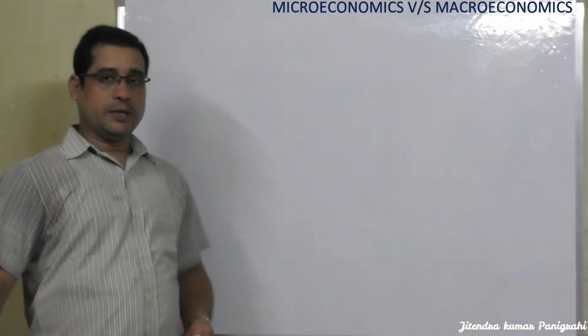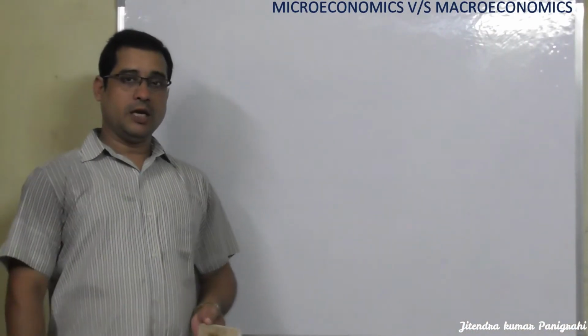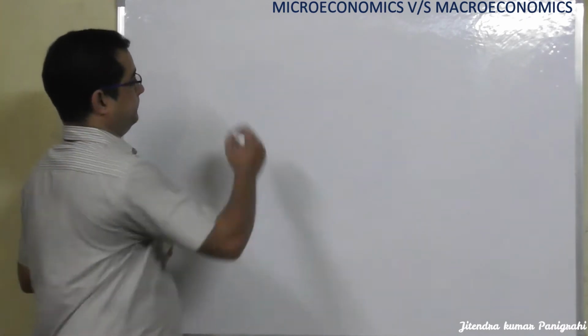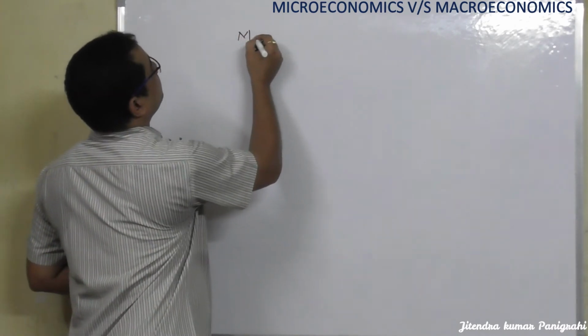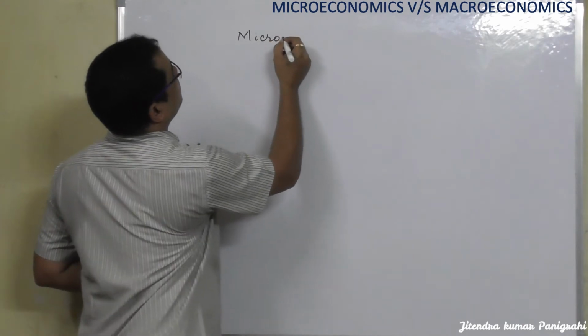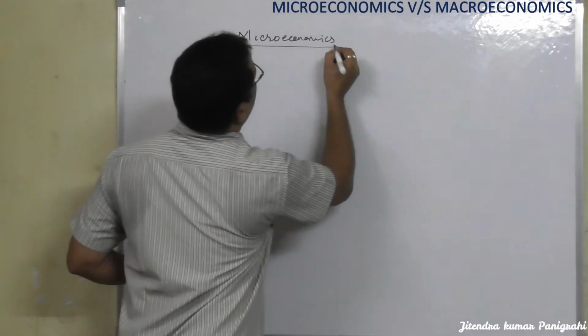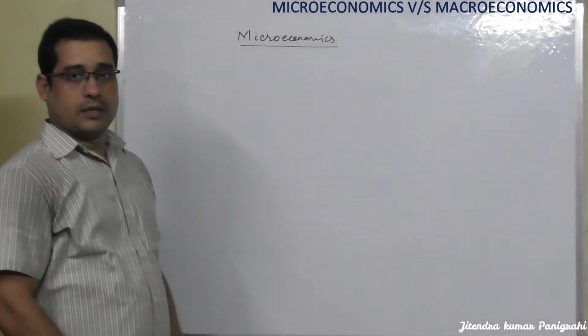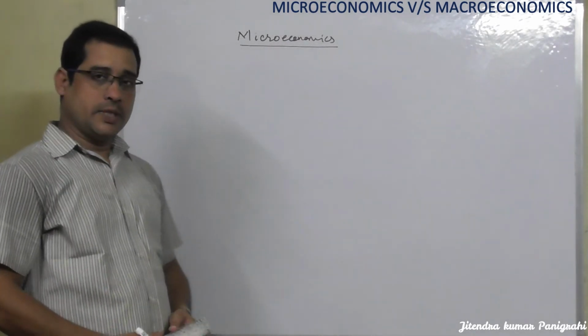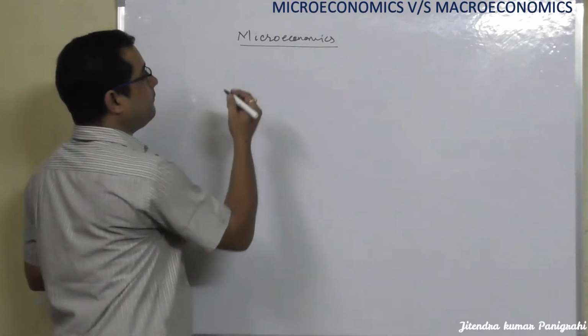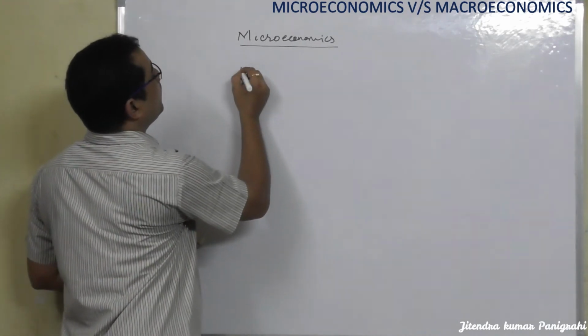Now let me discuss the meaning of microeconomics. Microeconomics, the literal term, has been derived from the Greek word.